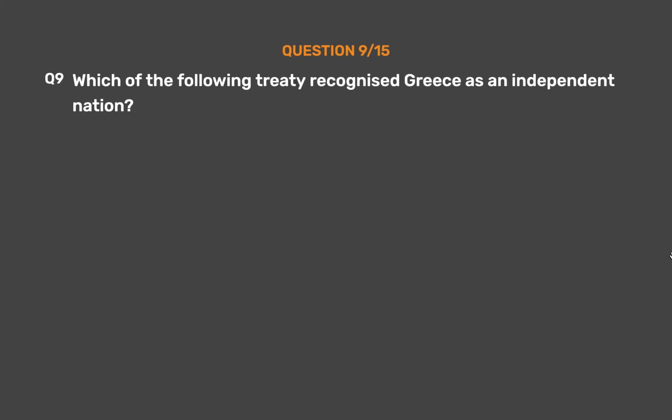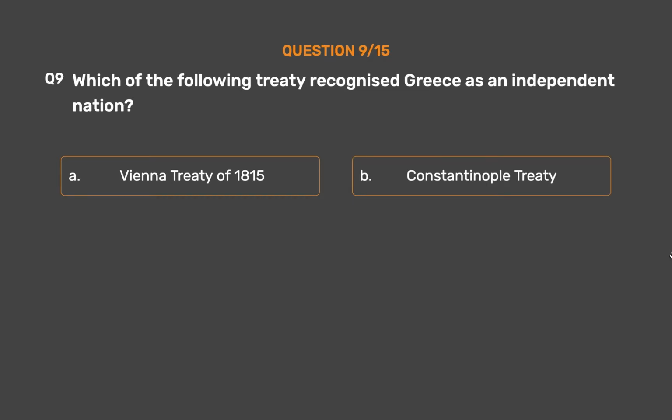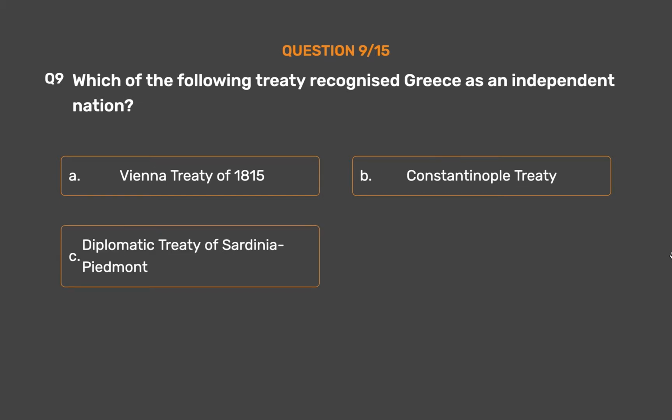Question number 9. Which of the following treaty recognized Greece as an independent nation? Option A. Vienna Treaty of 1815. Option B. Constantinople Treaty. Option C. Diplomatic Treaty of Sardinia Piedmont. Option D. None of these.